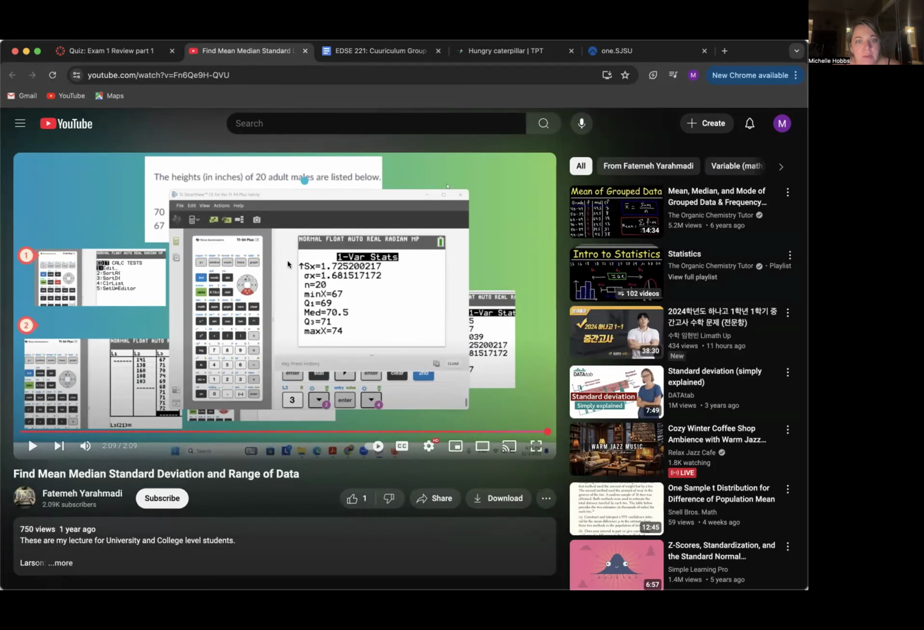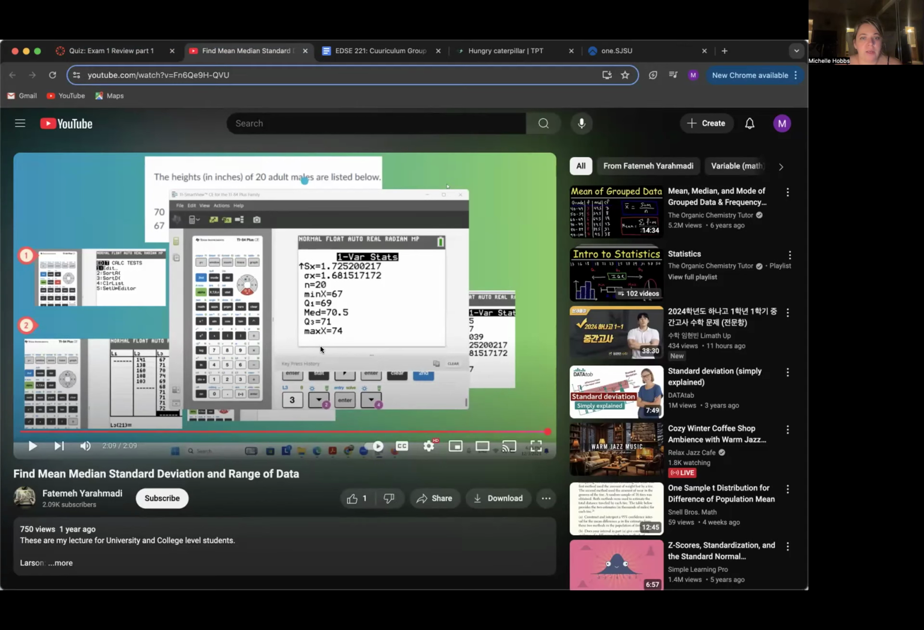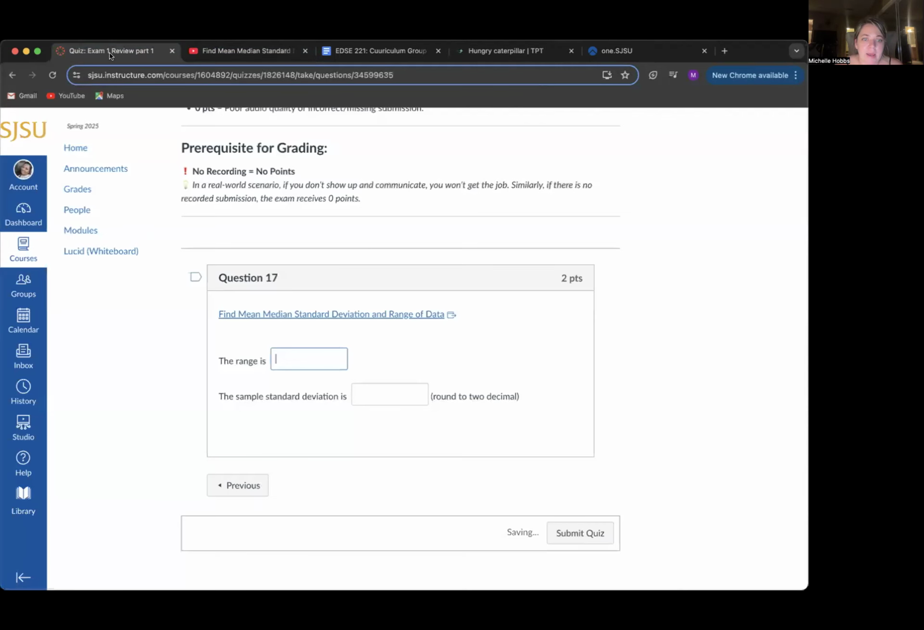And then the sample standard deviation is 1.7. So that's going to be 1.73 rounded to the nearest decimal. So the range, again, is the difference between those two numbers, and you get 7, and then the sample standard deviation is going to be 1.73 based off of the calculator.